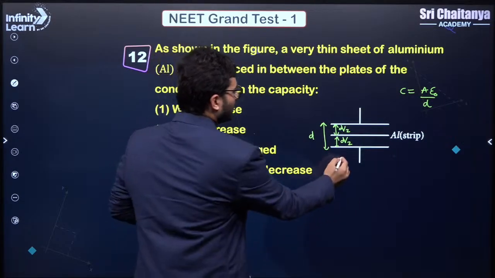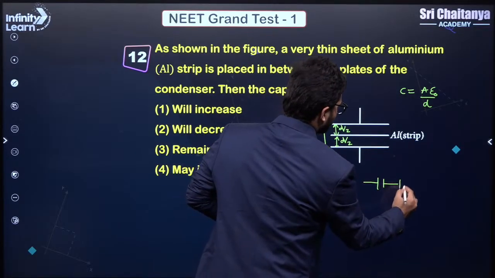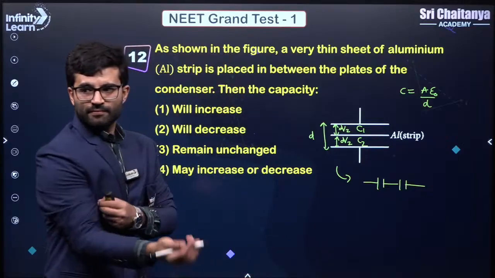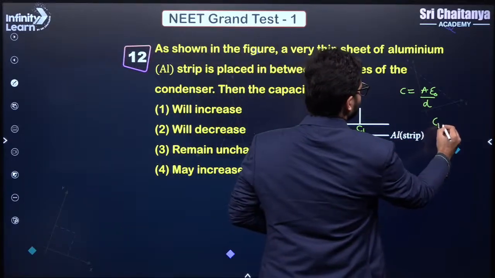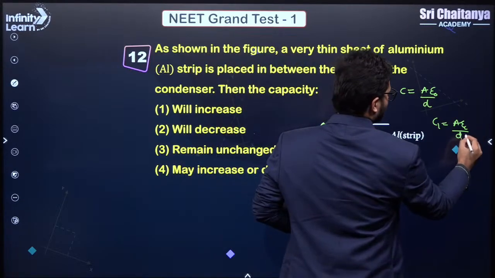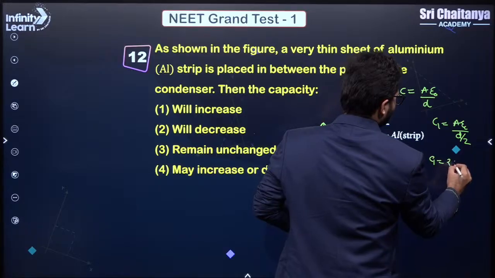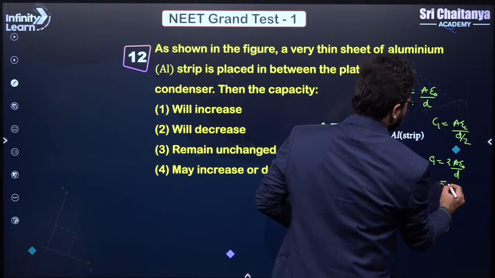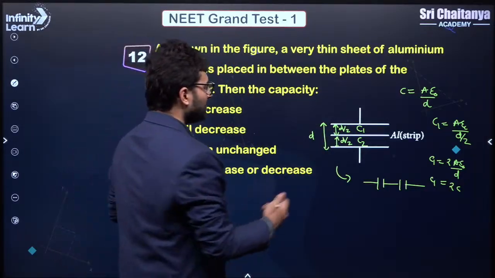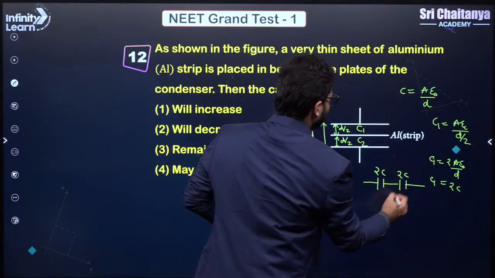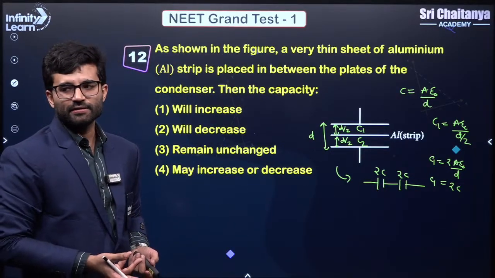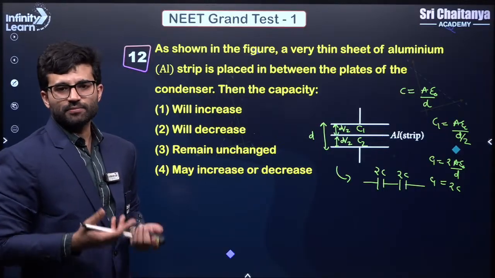Now you can convert this whole thing into a simple series circuit like this, where we have two capacitors C1 and C2, right? Clear? And what is C1? C1 is nothing but A epsilon naught upon the distance between them, which is d by 2. So C1 is 2A epsilon naught upon d, and C1 is twice of C. The same value will come for C2 also, correct? Which means this is 2C and this is 2C and they both are connected in series, right? And you know that when two same capacitors are connected in series, the net equivalent capacitance becomes half, right?